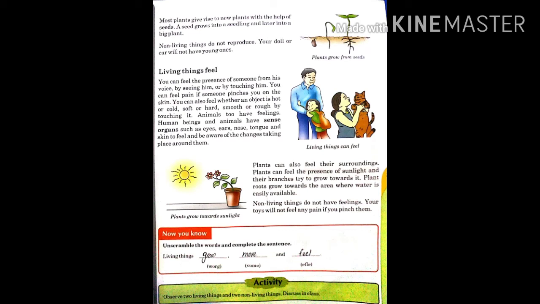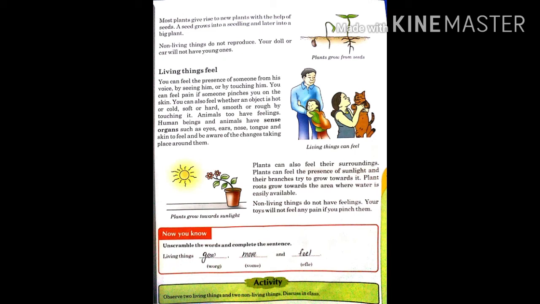So students, all living things can feel. We can feel pain. Living things can also feel the presence of others by touching or seeing them. They also feel whether it is cold or hot. Even when we touch anything, we feel that the thing is rough or smooth. Just like human beings, animals also have sense organs such as ears, nose, tongue, eyes, etc. They can feel heat, pain or danger.